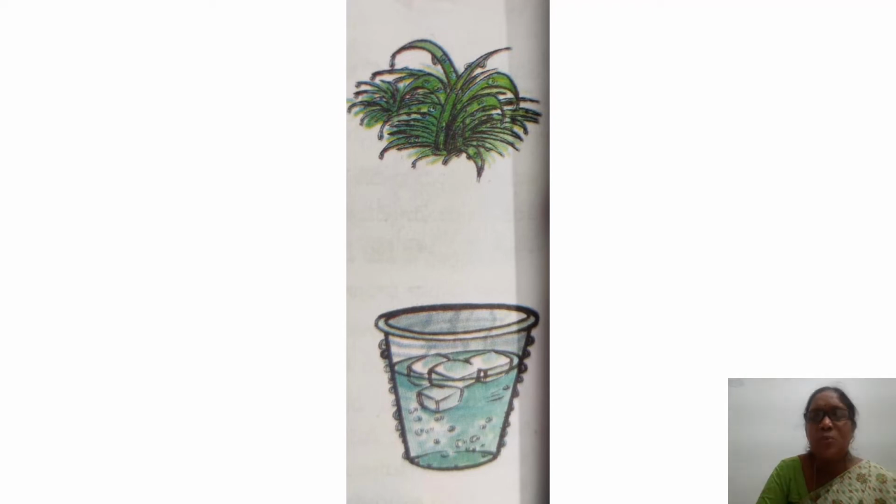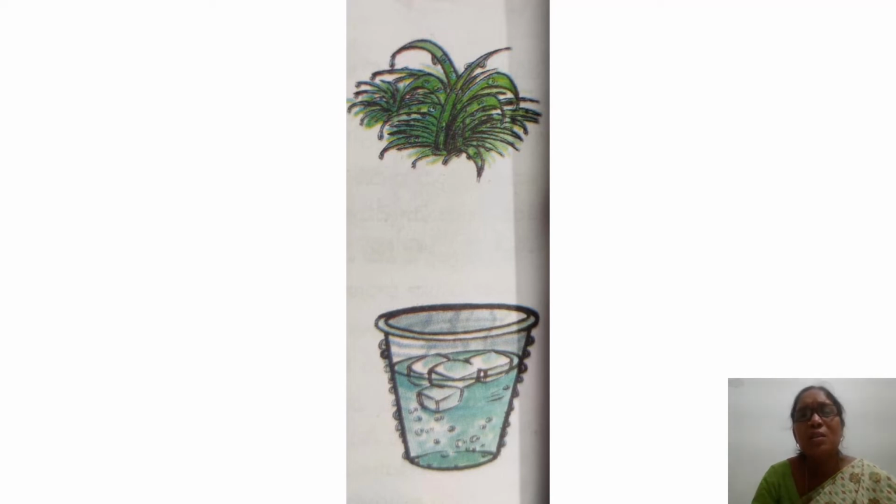Due to these ice pieces, the air present on the surface of the glass gets cool. Because of the ice inside, what happens to the air on the glass? It gets cool. Now in that air there is water vapor. That water vapor changes into liquid water. That's why there are water drops on the glass. This is called condensation.